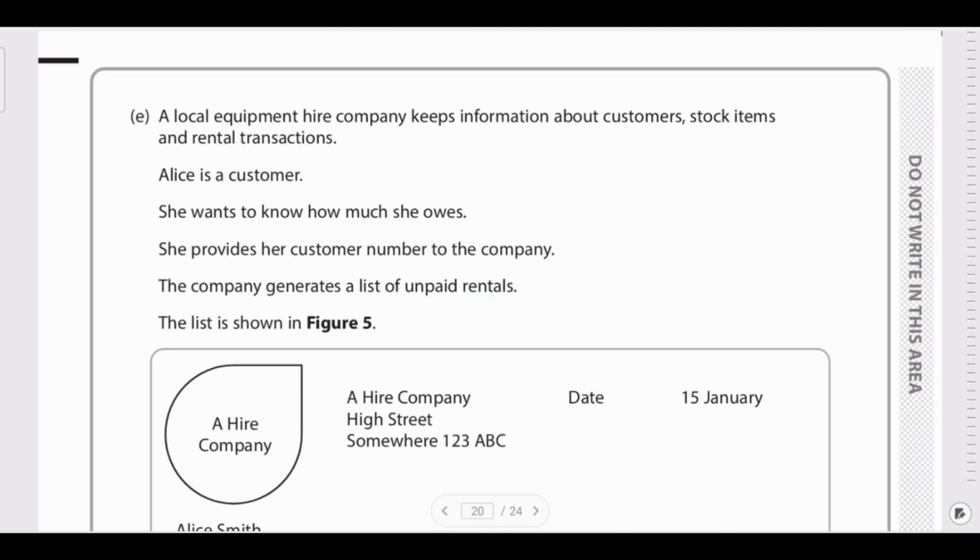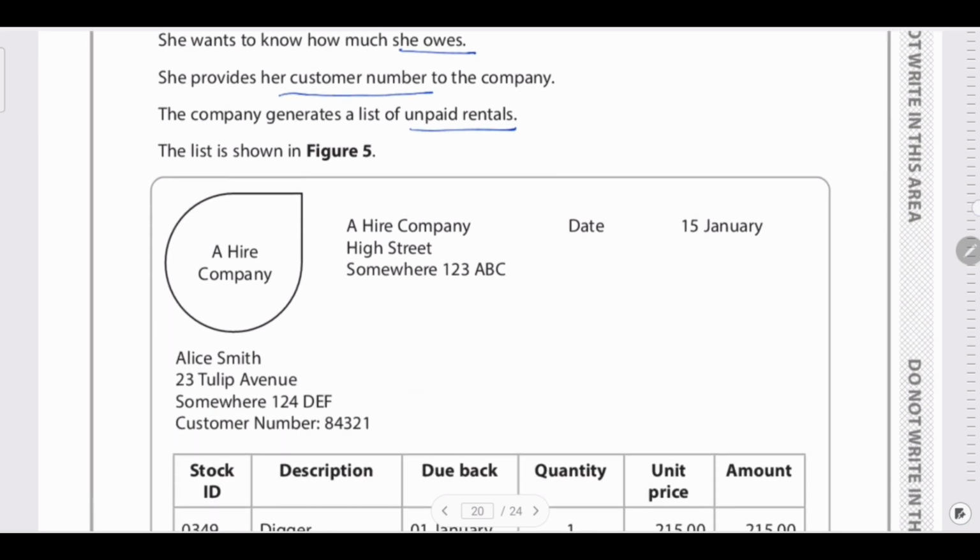A local equipment hire company keeps information about customer, stock items and rental transaction. Alice is a customer. She wants to know how much she owes. She provides her customer number to the company. The company generates a list of unpaid rentals.